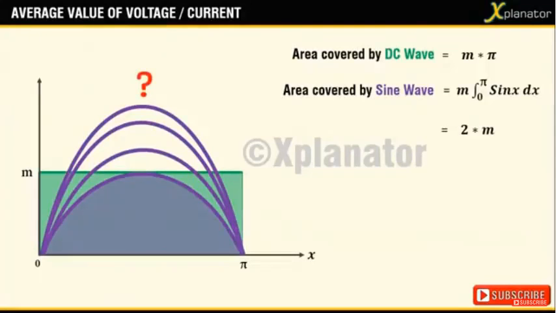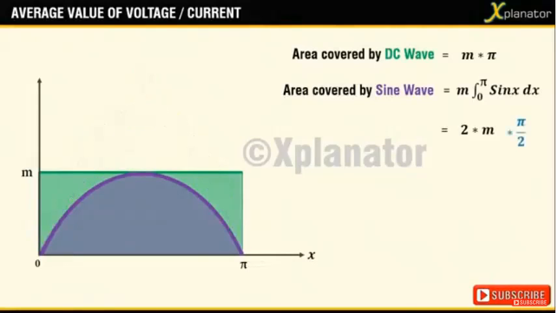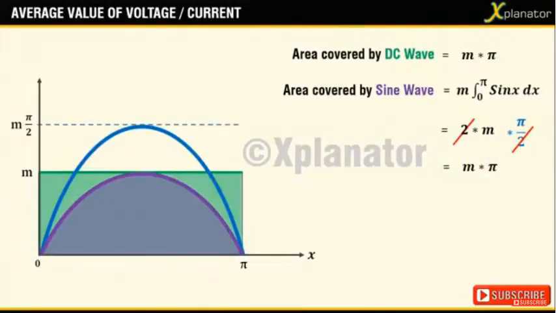Now if you observe, the previous AC area, if multiplied by pi by 2, then the 2 will cancel out from the numerator and denominator and we will get m into pi. This is exactly the area under the DC curve. It means the new magnitude of the AC wave has to be m into pi by 2 instead of the old value m. Plot this wave with a magnitude of m into pi by 2. This curve is going to be higher than the earlier AC wave.